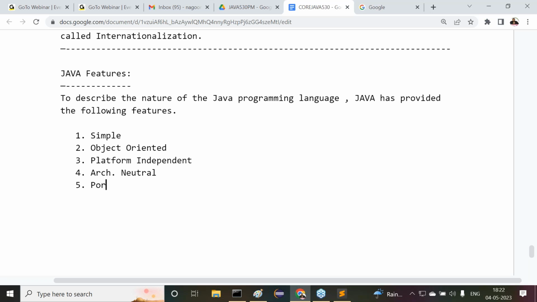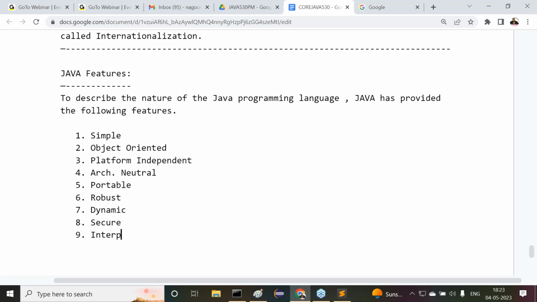Next one is Java is a portable programming language. Java is what there? A portable programming language. After this, Java is a robust programming language. Next one is Java is a dynamic programming language. Next one is Java is a secure programming language.